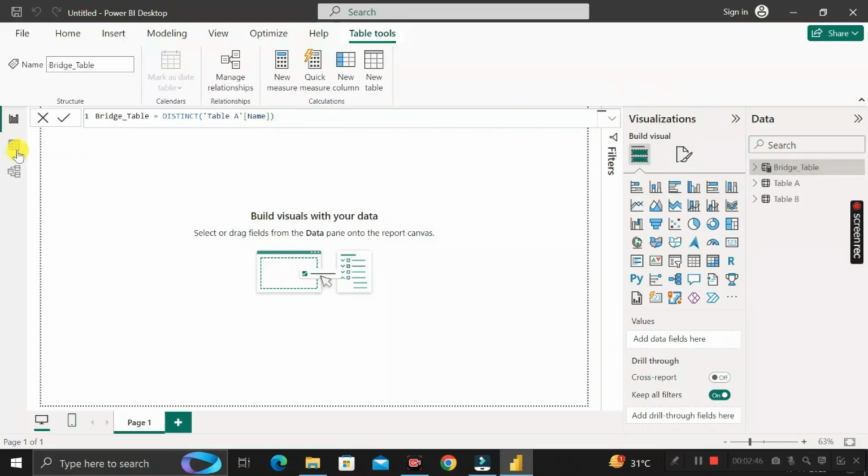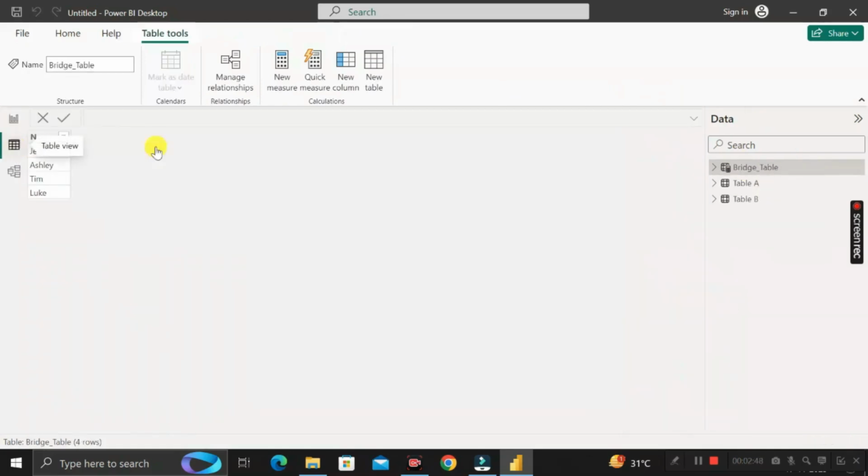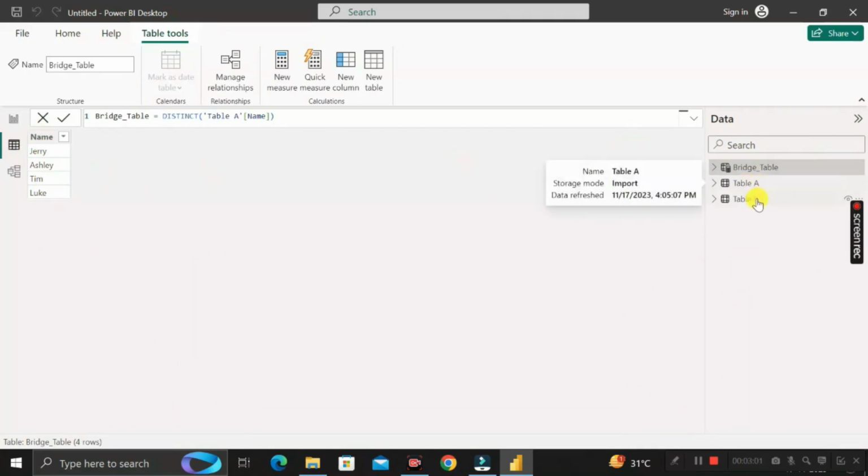Here you can see we have successfully created a new table called the bridge table. If you want to see what data it contains, click on the table view, then click on the bridge table, and here you can see there is only one column that contains the name. These are the distinct values which are available in the name column of table A and the name column of table B. So in this way we can create a bridge table for table A and table B, which contains only one column, name, with only the distinct values.